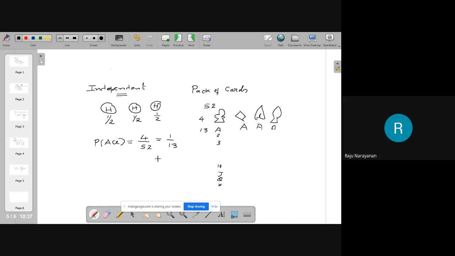And I am keeping the card in the pack again. Again, I am taking a card. Then what is the probability of getting an ace in the second draw? As before, it is 4 by 52.